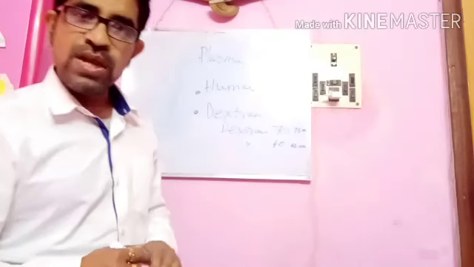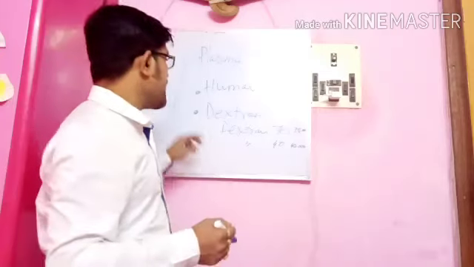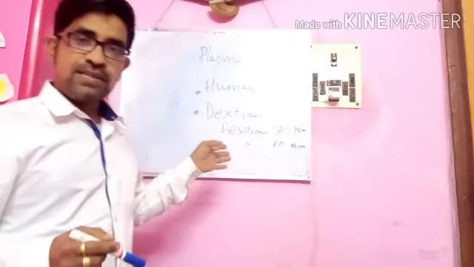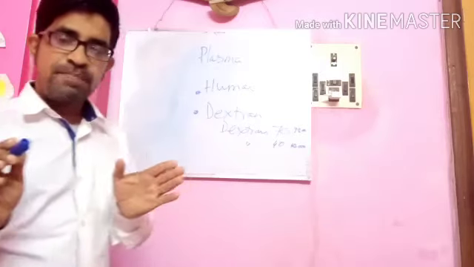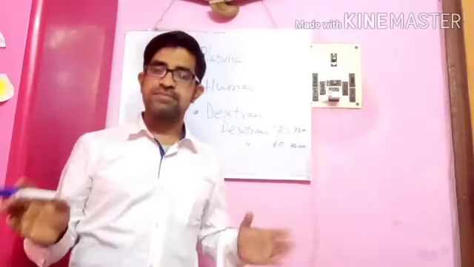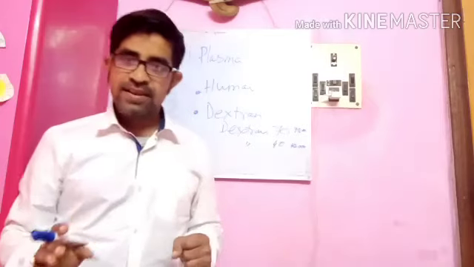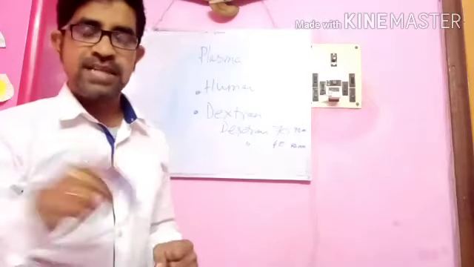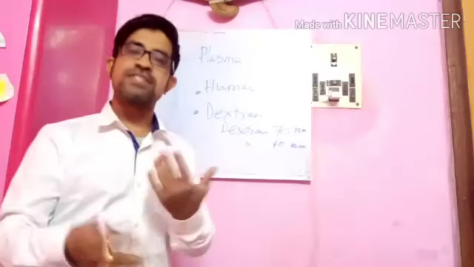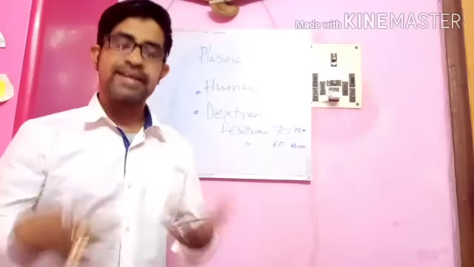Number two, dextran, though it is basically inert in nature and doesn't have any antigenic activity, still produces an antigen-antibody reaction in our body. Why? Because it has a structure similar to some antigen.